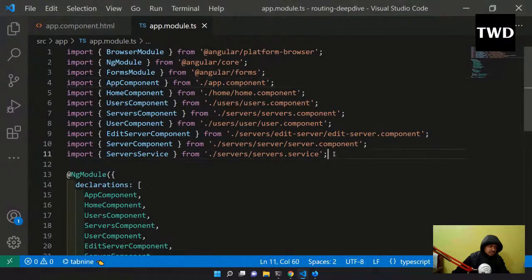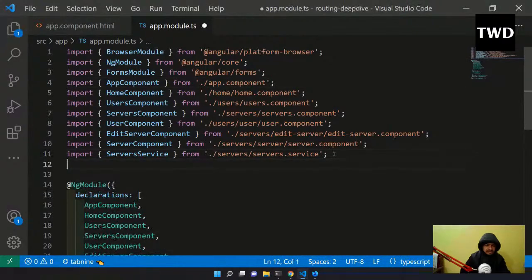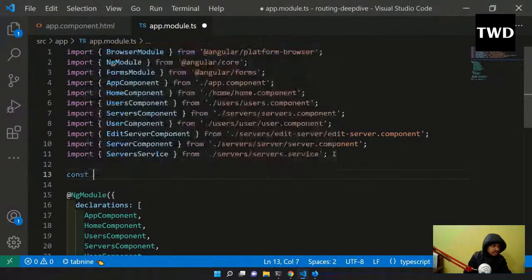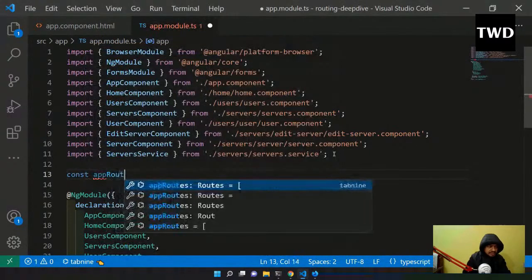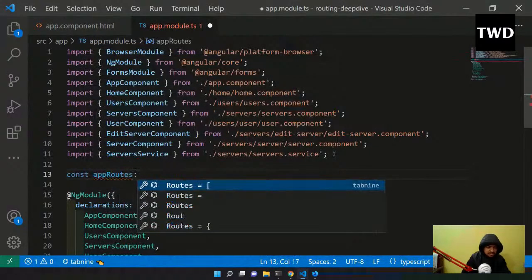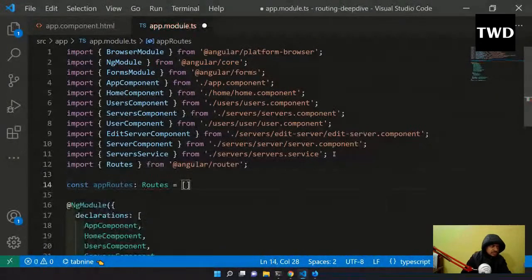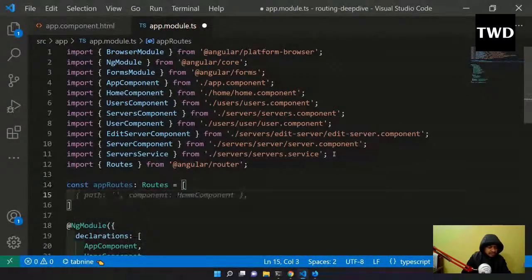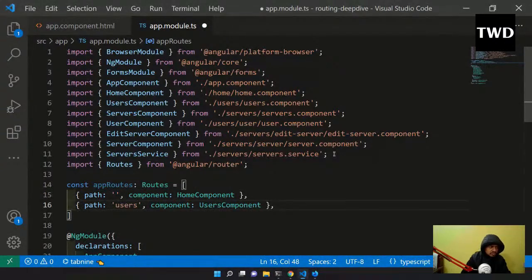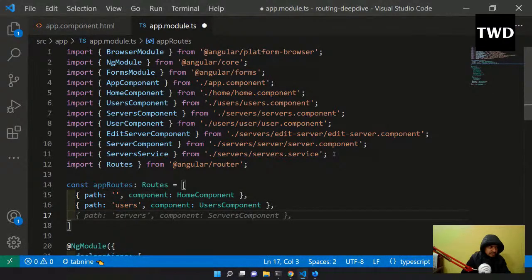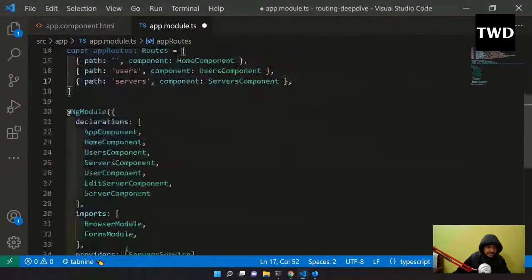So what we are going to do, above this NgModule, we are going to do const appRoutes: Routes. I have to give the path directly here: path '' with HomeComponent, path 'users' with UsersComponent, and path 'servers' with ServersComponent. All of this I have to add. They are actually already added here, so I don't have to add it separately.